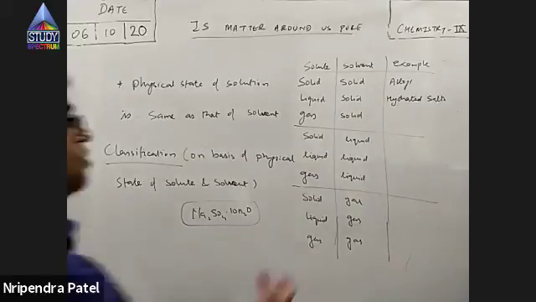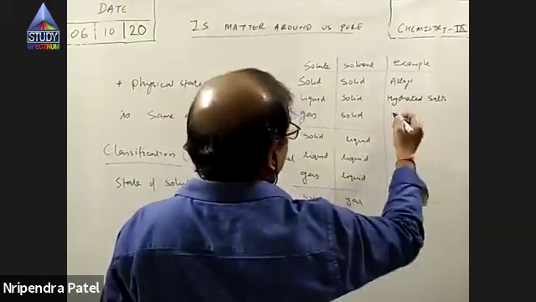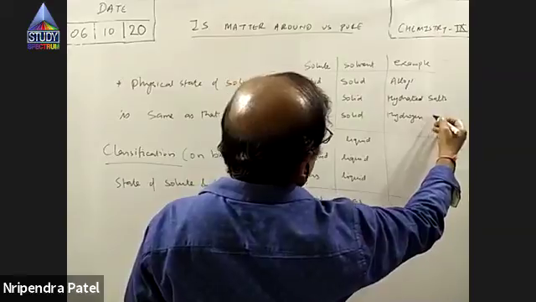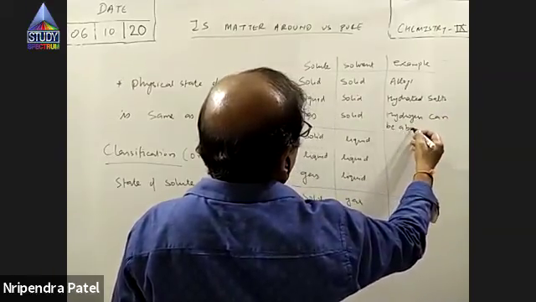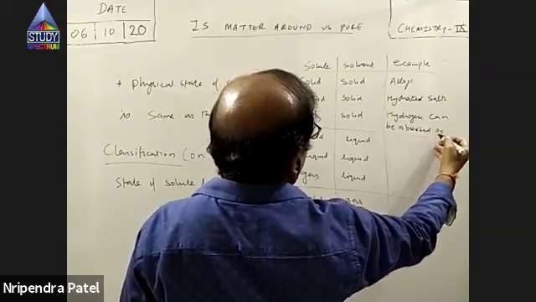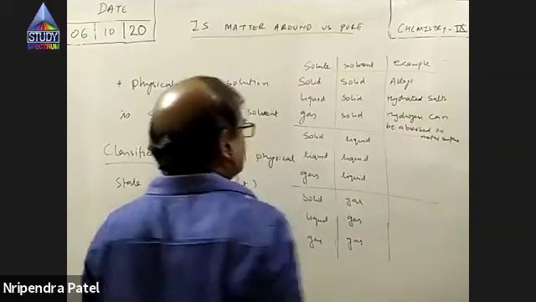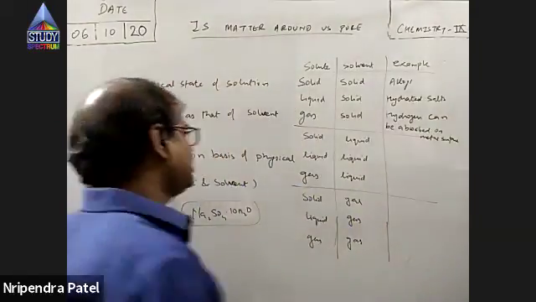So gases can also be absorbed in solid surface. Like hydrogen can be absorbed on metal surfaces. All the gases can be absorbed to some extent on metal surfaces. So that is example of gas dissolved in solid.